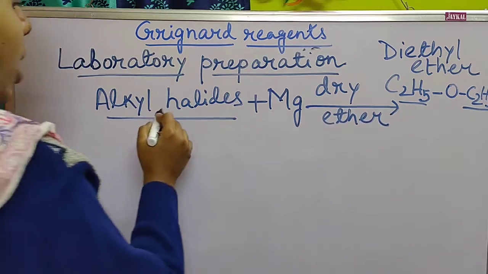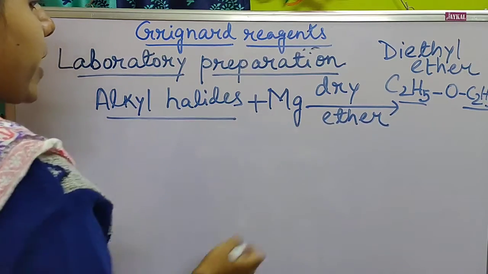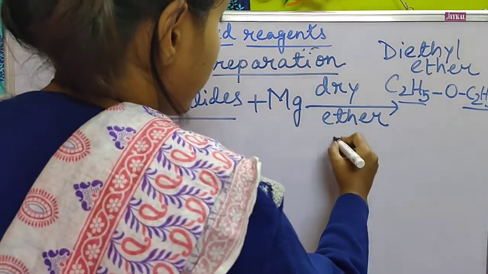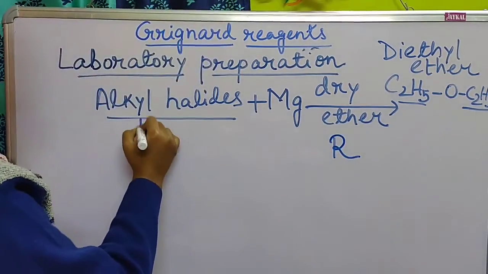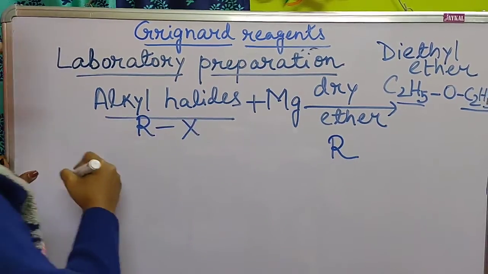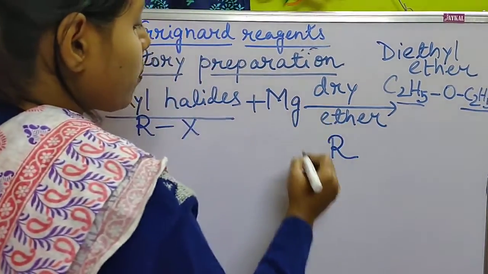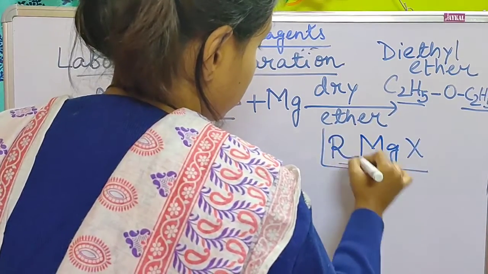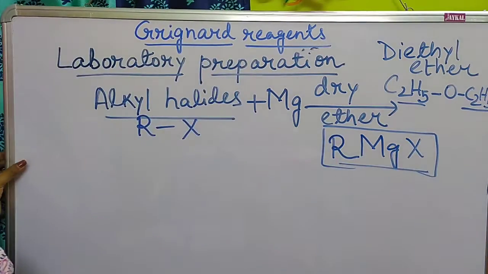Now the alkyl halide comes in contact with the magnesium. So the reaction will take place, forming the compound. Suppose any alkyl halide is there, that is RX. R means alkyl group, X means the halide. After reacting with the magnesium, it will form RMgX. That is the alkyl magnesium halide.